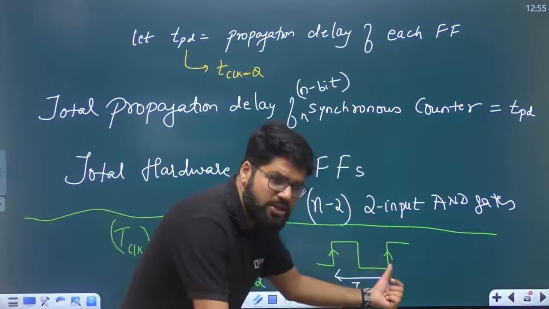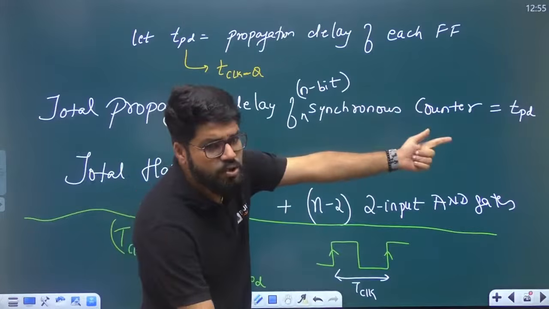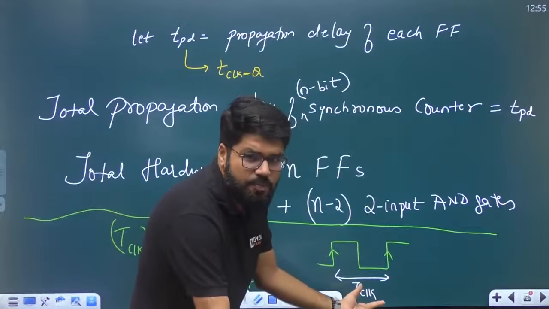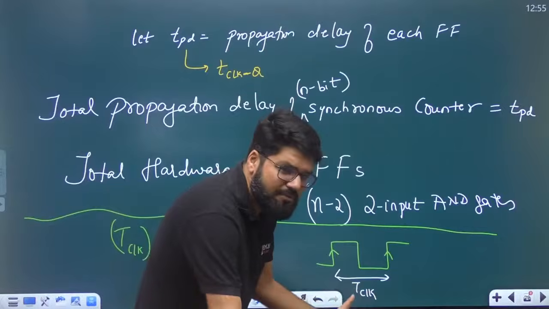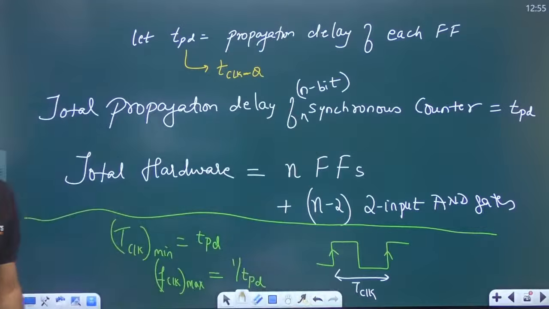So the next clock edge should not come before the first calculation is over. So what is the minimum value of this clock period required? Very briefly I am telling you, but if you have any doubt, please ask me. What is the minimum value of the clock period required? It is the TPD.